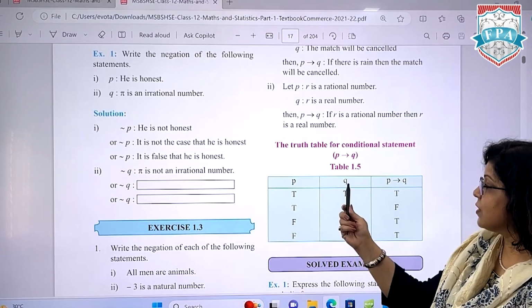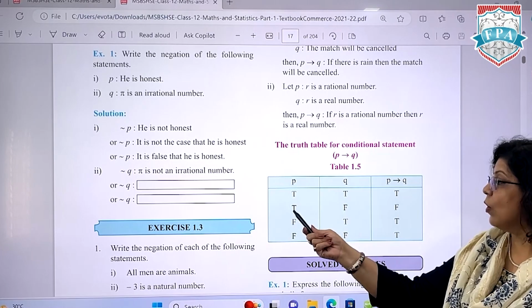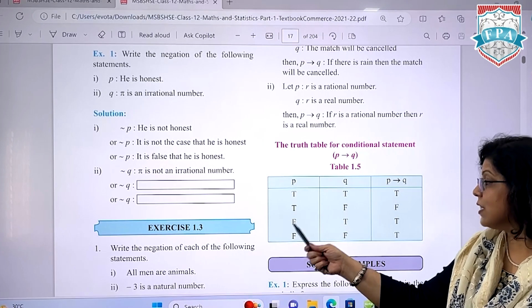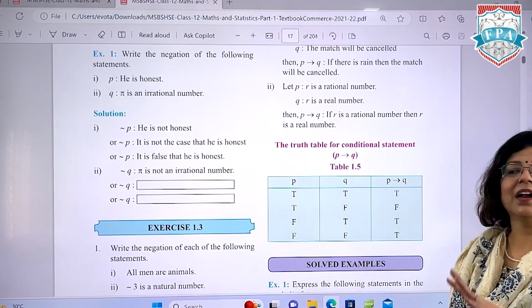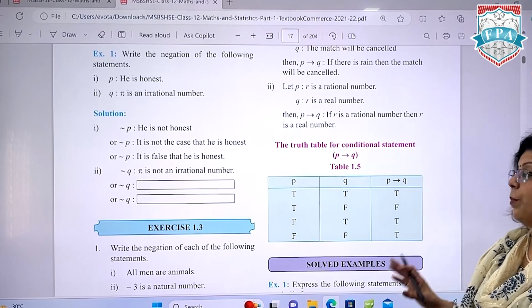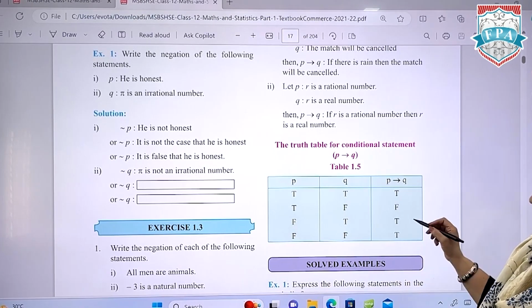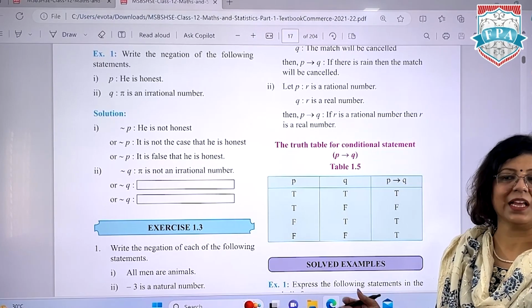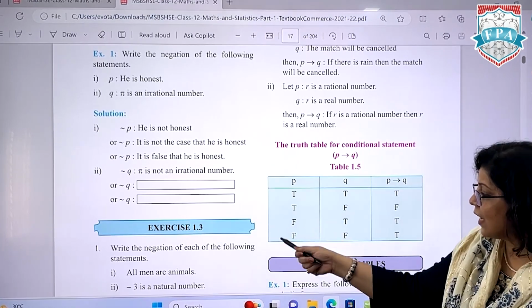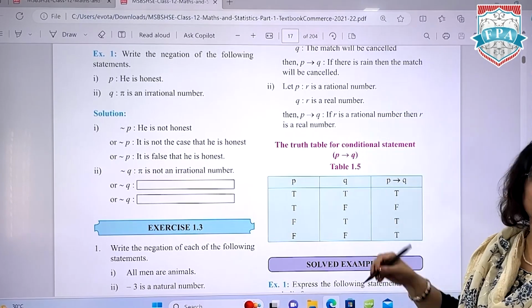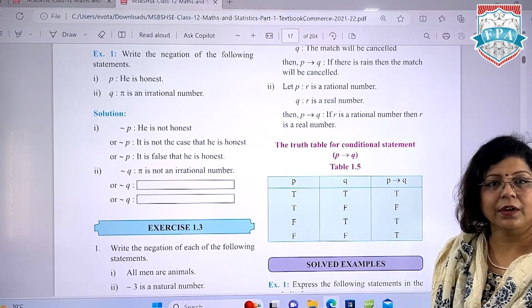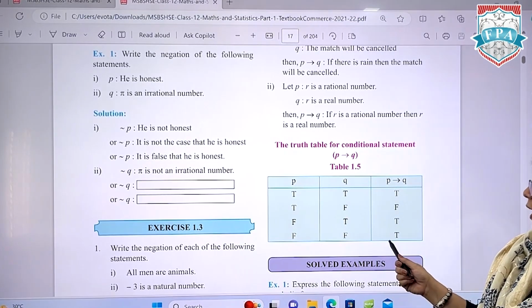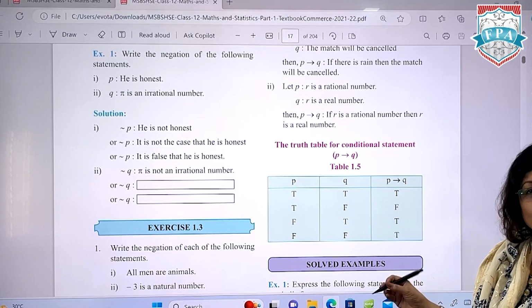So first true, second true, answer is true. First true, second false, answer will be false. First false, second true. Since the condition only is false, answer will be true. This is a slightly complicated area. Kids do ask if the condition is false, then how can we say that it's true? Because if the basic condition is false, then it doesn't matter whether the match happens or doesn't happen. So in that case, if first is false, whether it is true or false, your final truth value will become true only.